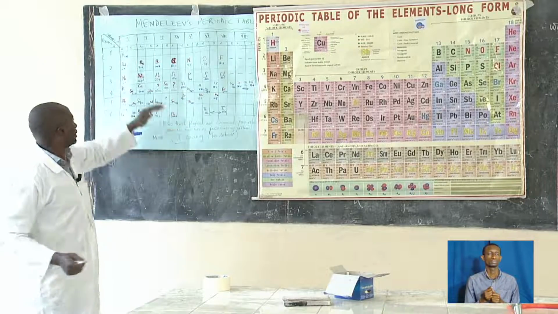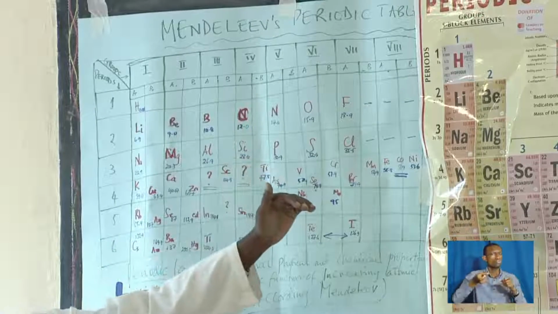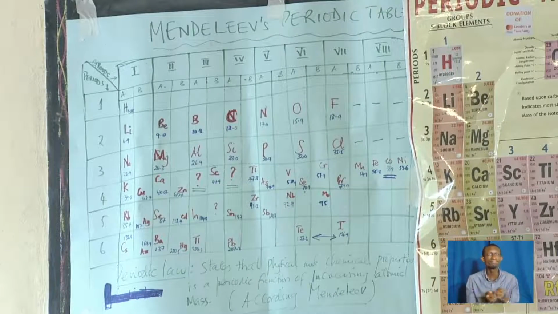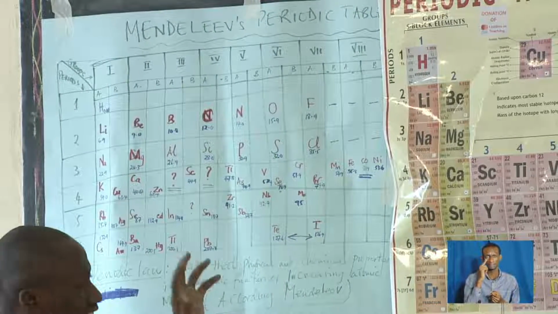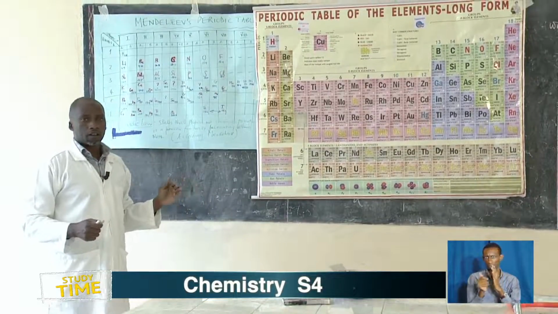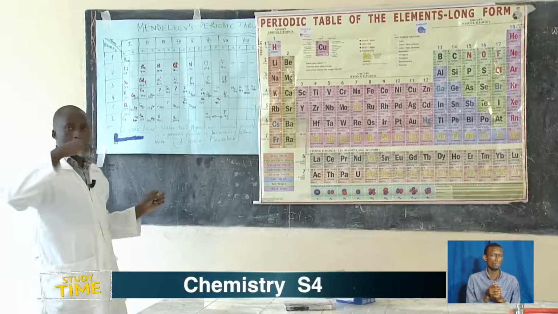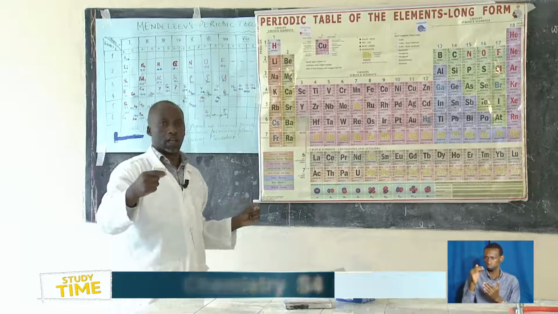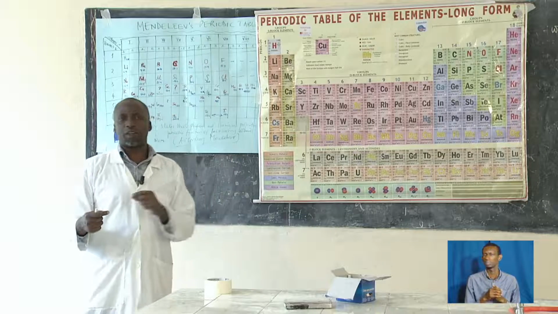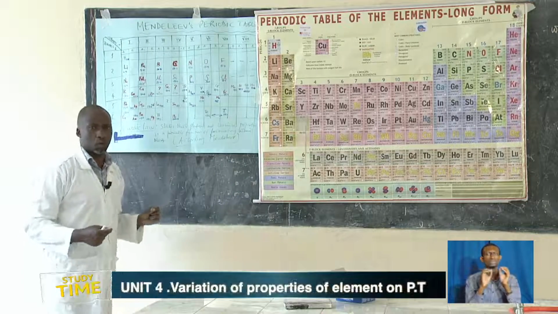That is what we said: increasing atomic mass. And there is something unique to his arrangement. Even when he arranged these elements according to increasing atomic mass, he never even maintained that principle.